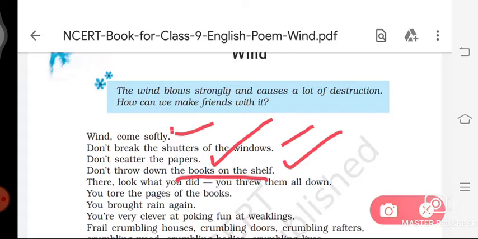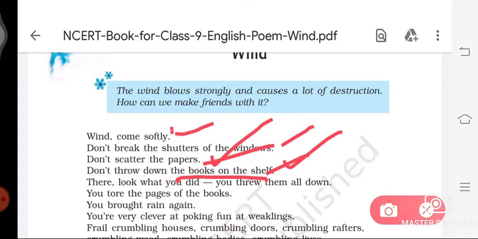So in this paragraph, the poet tells the destructive power of the wind. If the wind blows violently, it disturbs and damages things. So wind can break the shutters of the windows, scatter the papers and throw all the books down on the shelf. Second question: what request does the poet make to the wind?